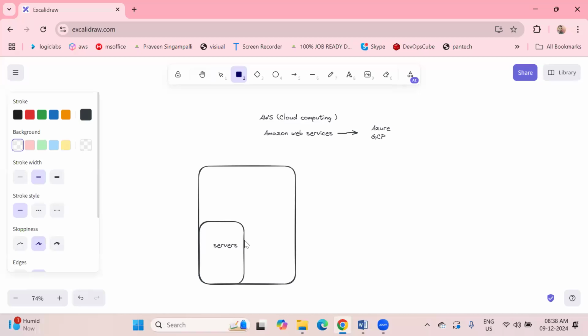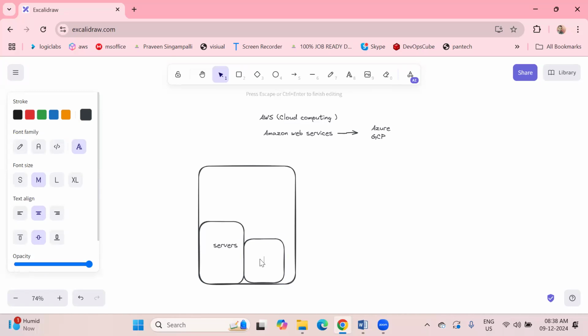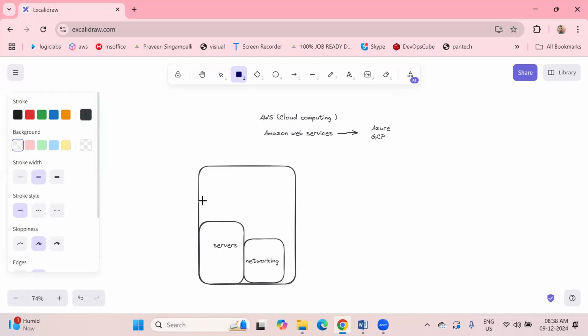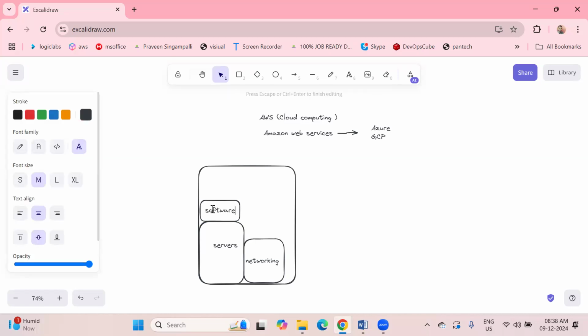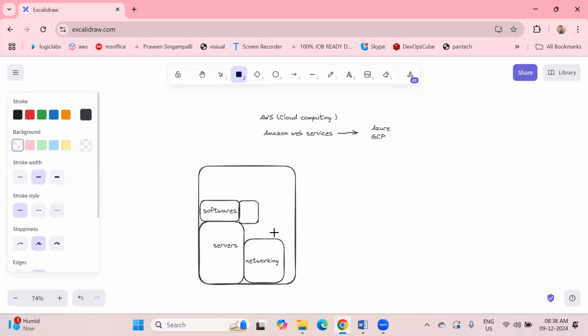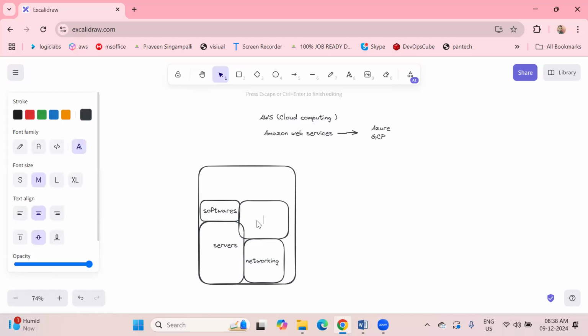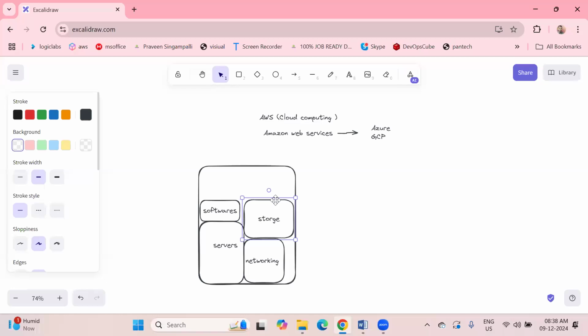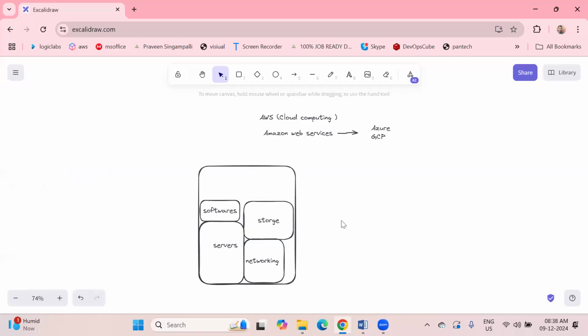Similarly, we need networking. Without networking, we cannot run. These are the important components, right? Similarly, we need software and applications. Similarly, we need storage, to store something in the organization. Yes, all these are related to organization architecture.